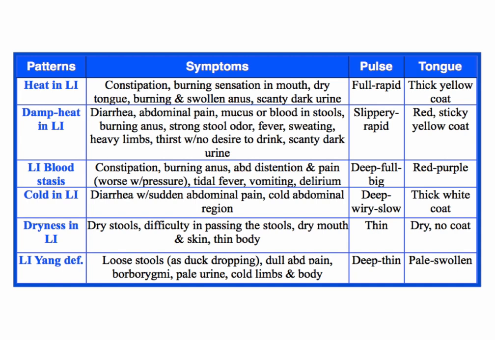The person has borborygmi, which means they have a watery sound in the abdominal region. Pale urine, long stream of urine, cold limbs, cold body, fatigue because they have no fire, they're exhausted. After the bowel movement, they usually feel fatigued as well. They have a deep, thin, probably slow pulse, depending on how much yang deficiency there is, and a pale, swollen tongue. So again, that's a yang deficiency.